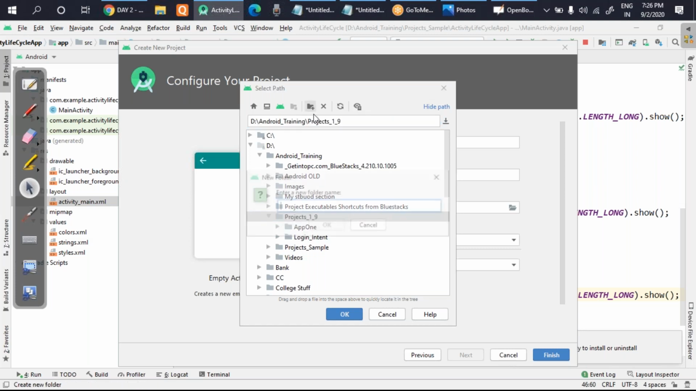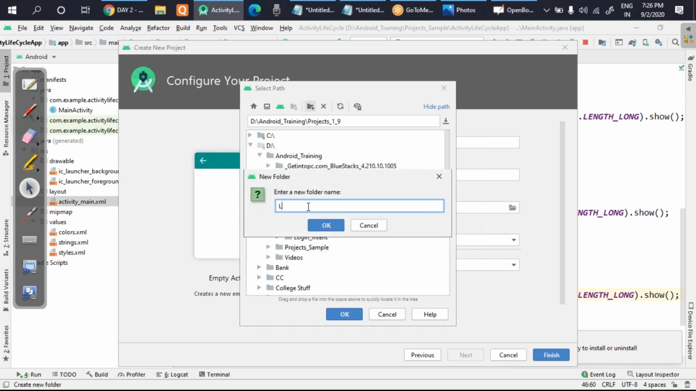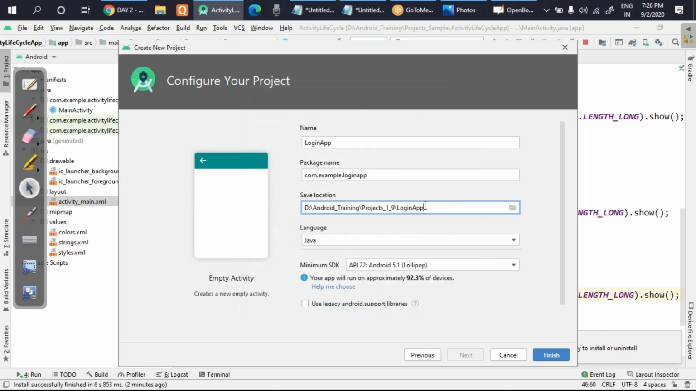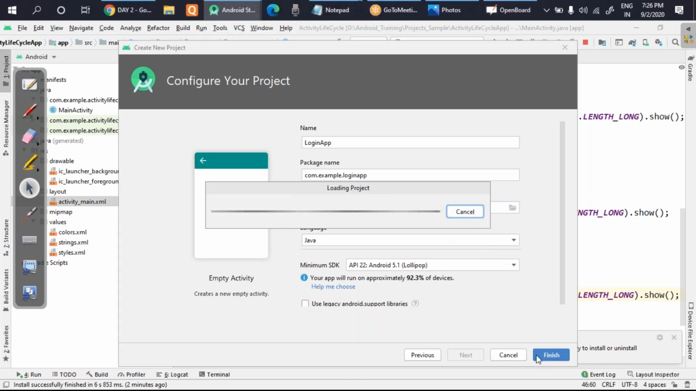So here what I will do, I'll create one folder and I'll put the name as login app. And this folder I'll select. Okay, so once I've selected, all the codes whichever is getting created will be copied there only, and no more changes. Language I have already fixed, SDK I have already fixed, and click on the finish. So as soon as I click on the finish, the new project will start loading.